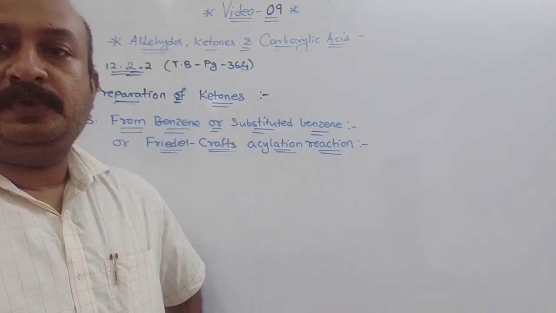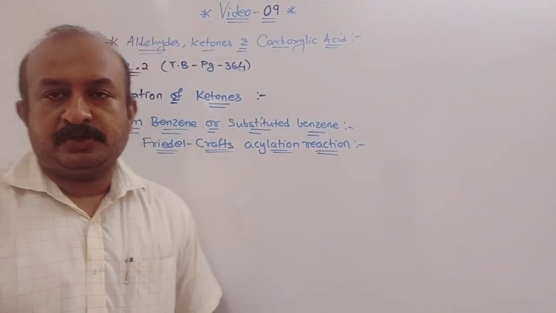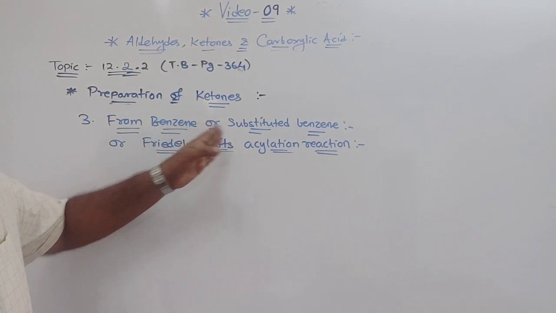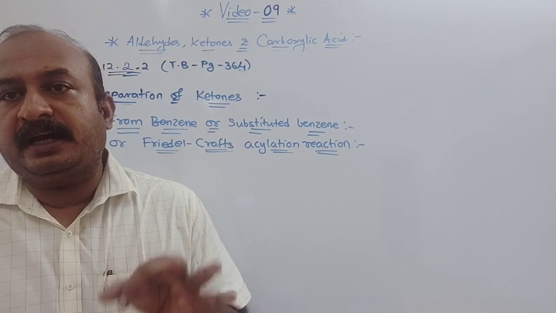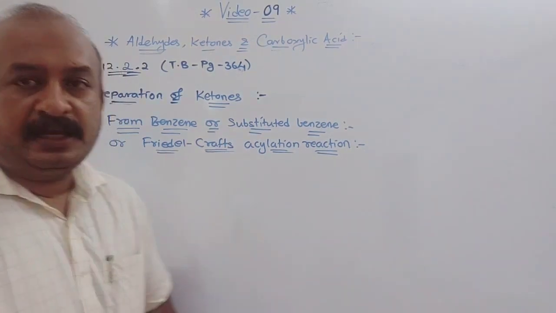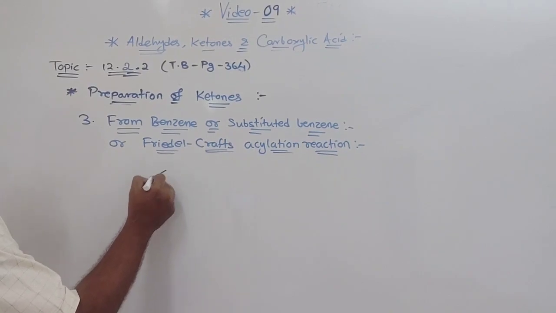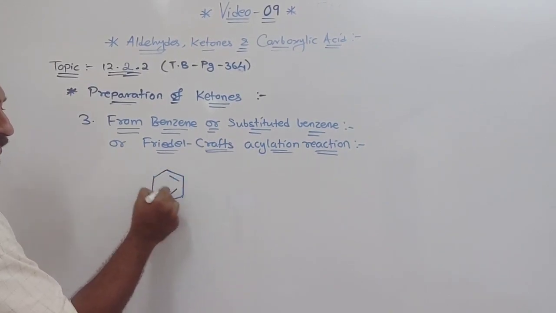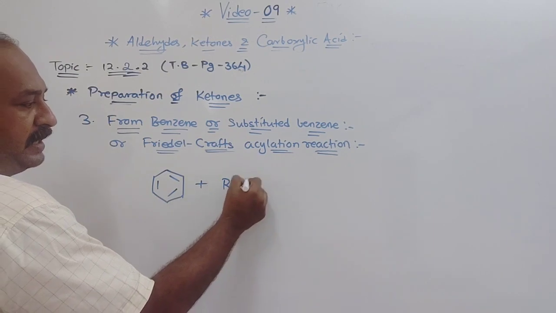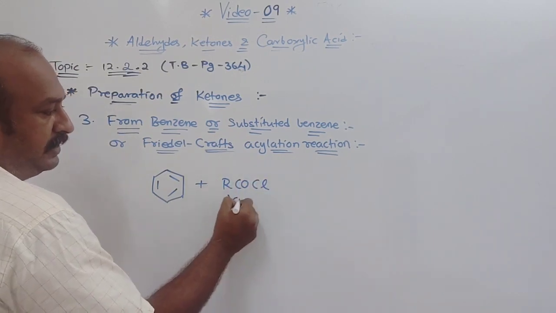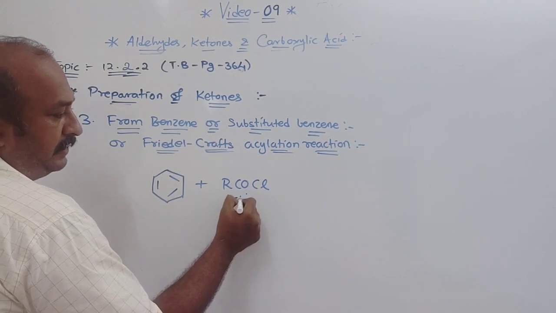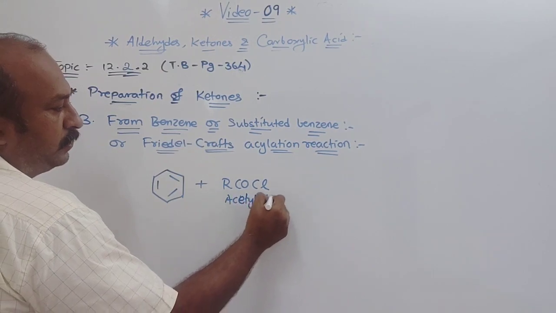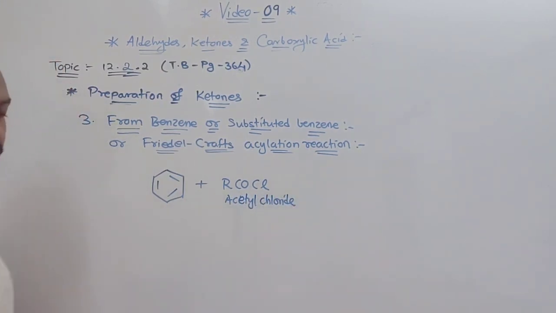Now the last preparation of ketone that we are going to discuss is from benzene or substituted benzene. The other name of this reaction is simple Friedel-Crafts acylation reaction. What is the meaning of that? That is when benzene is treated with acid chloride or acetyl chloride, RCOCl.